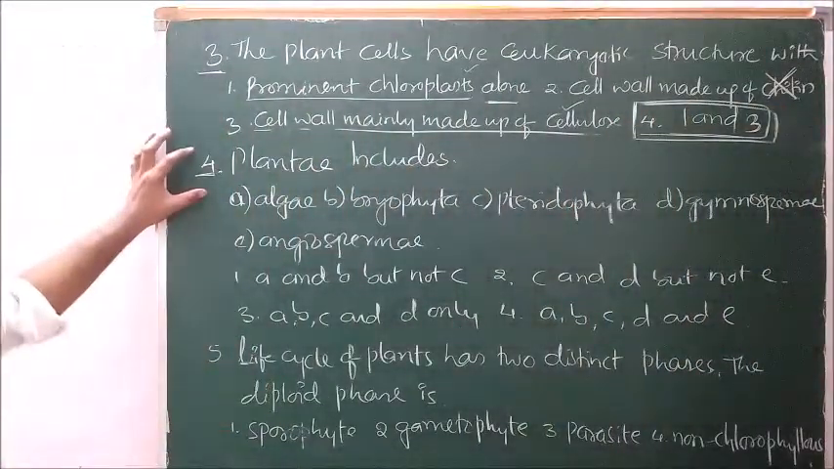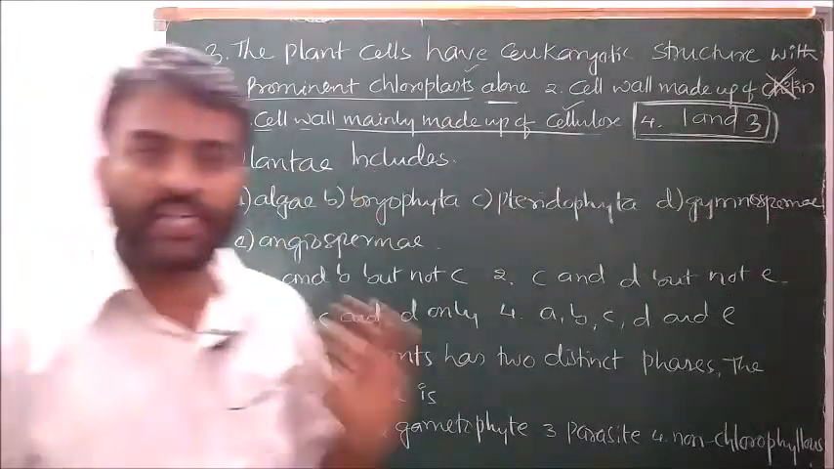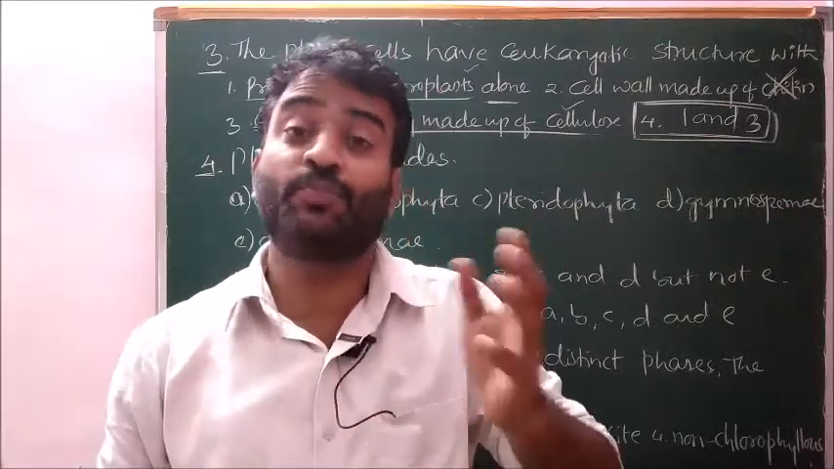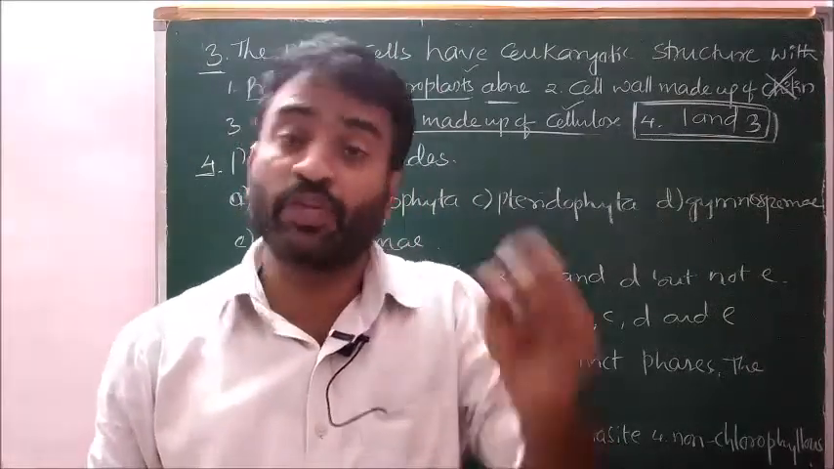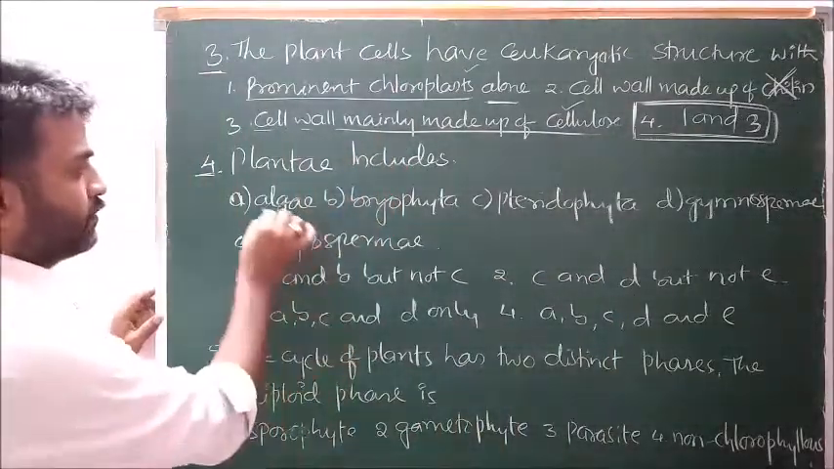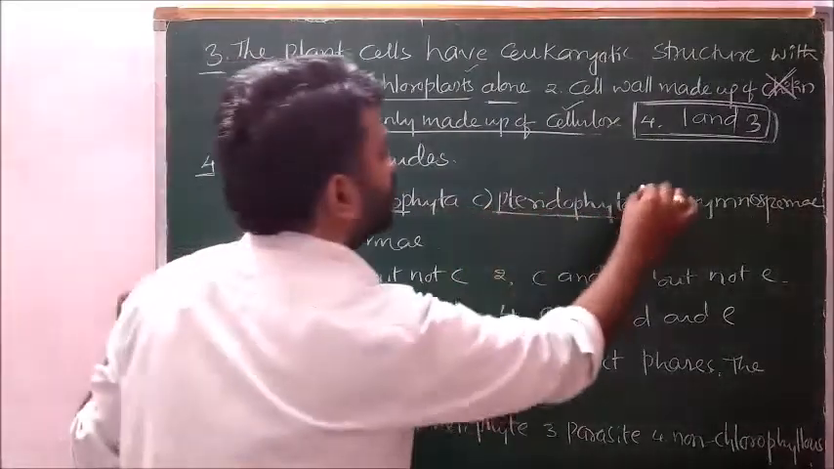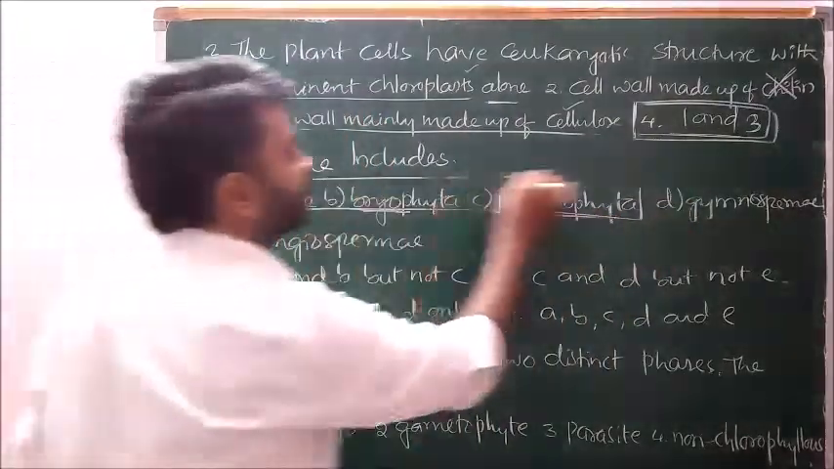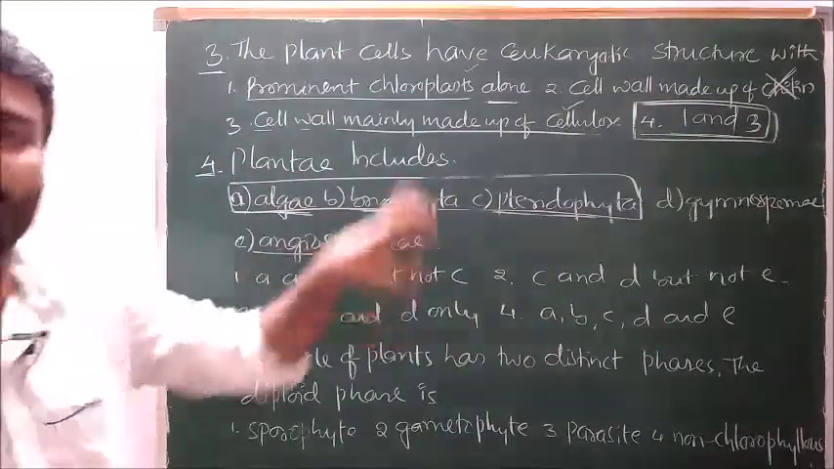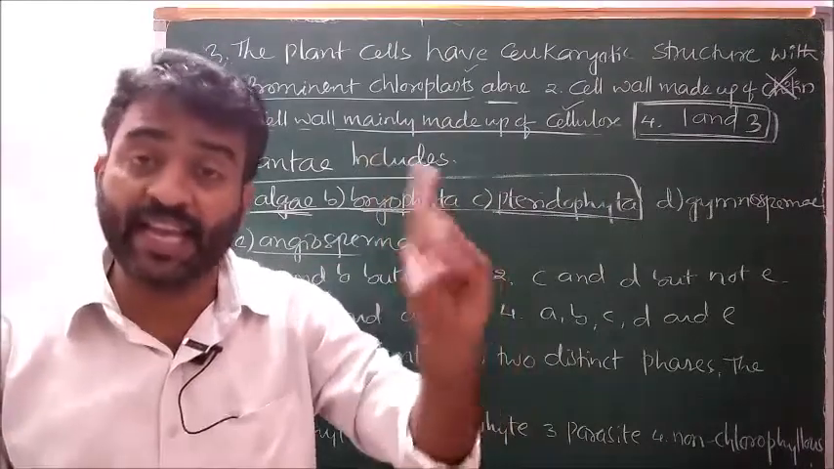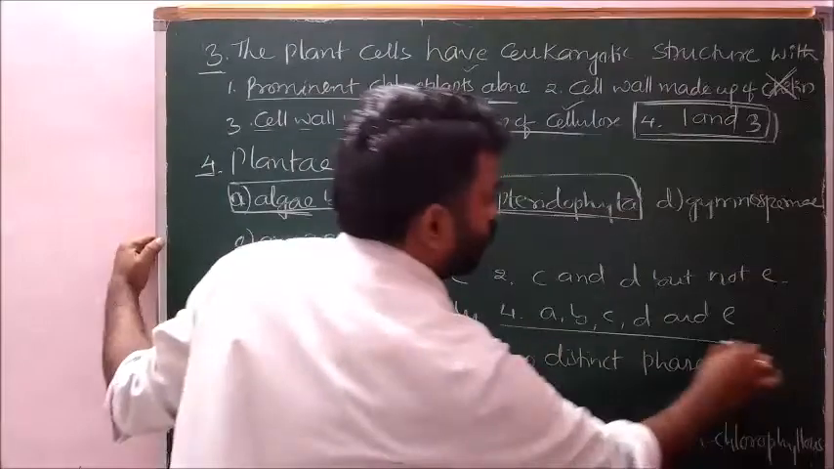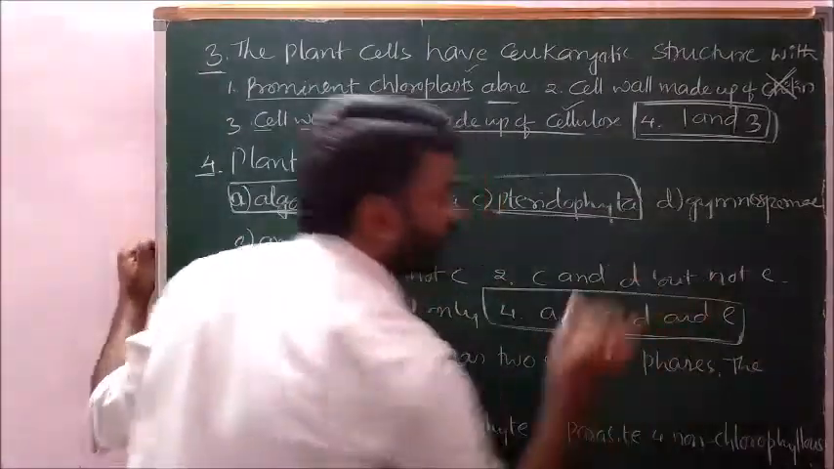Next, fourth question. Plant includes algae, bryophyta, pteridophyta, gymnospermae and angiospermae. Gymnospermae and angiospermae together called as spermatophytes. Algae, bryophyta, pteridophyta, these are non-flowering plants. Gymnosperm and angiospermae are flowering plants. All these are present in plant kingdom. Hence our answer is A, B, C, D and E. Hence fourth option is a correct answer.